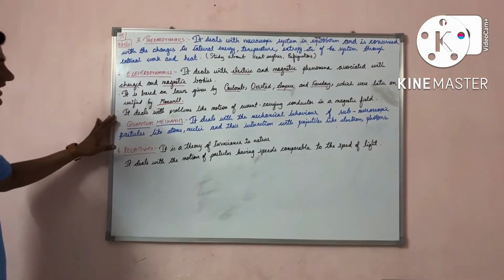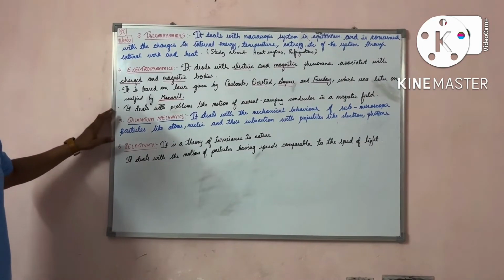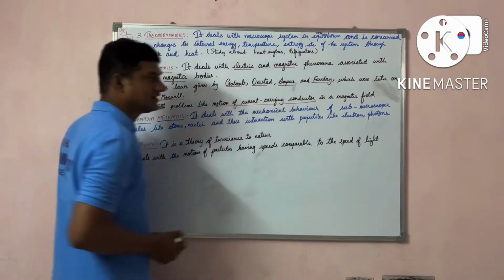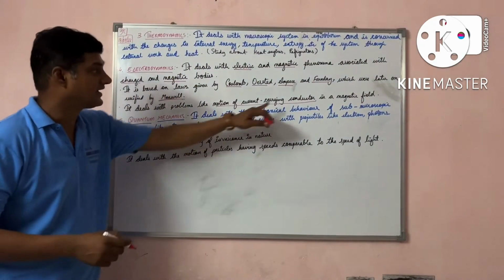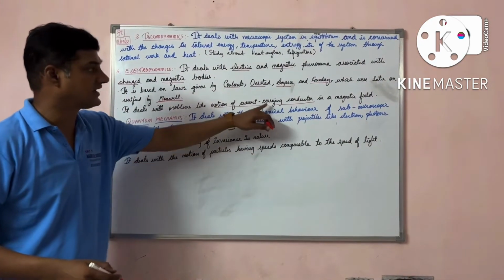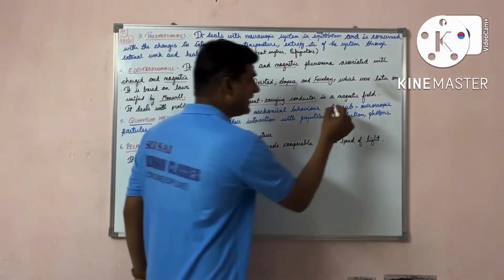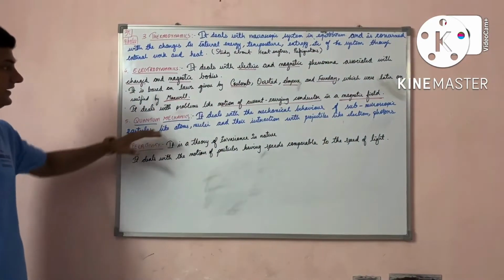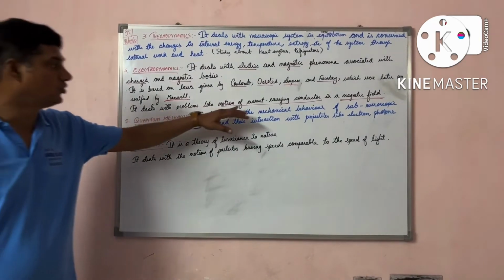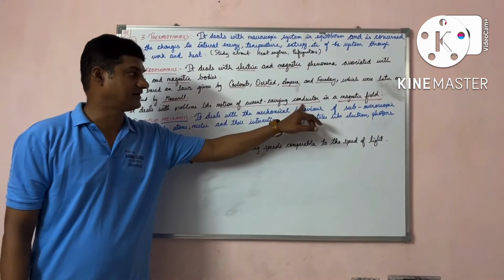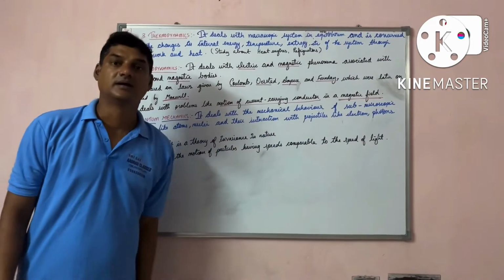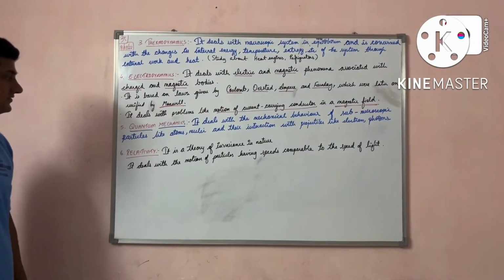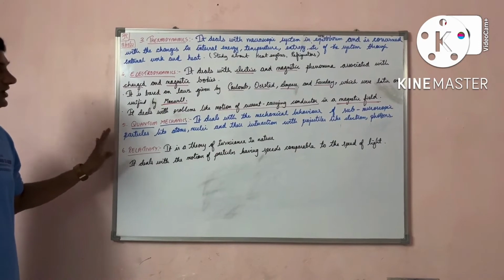Electrodynamics deals with problems like the motion of a current carrying conductor. Where? In a magnetic field. That is your electrodynamics. The fifth part is your quantum physics.